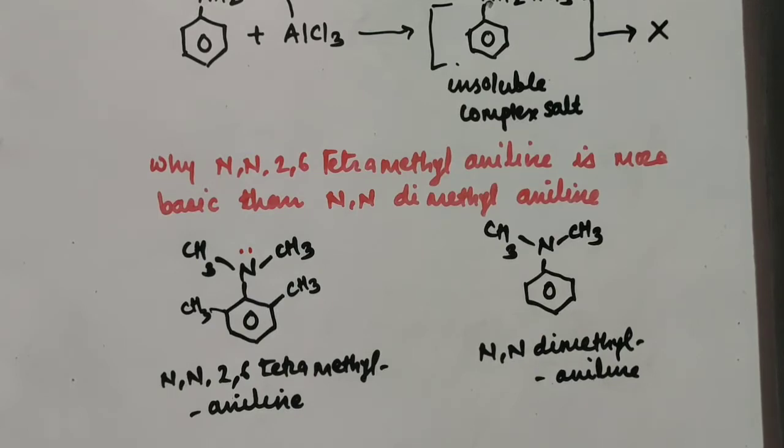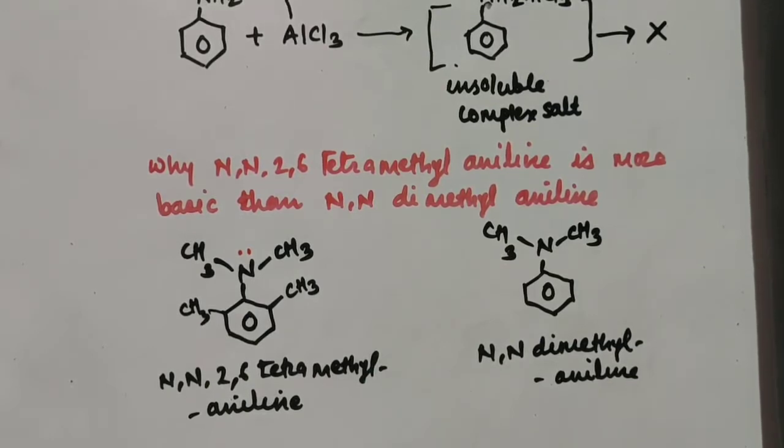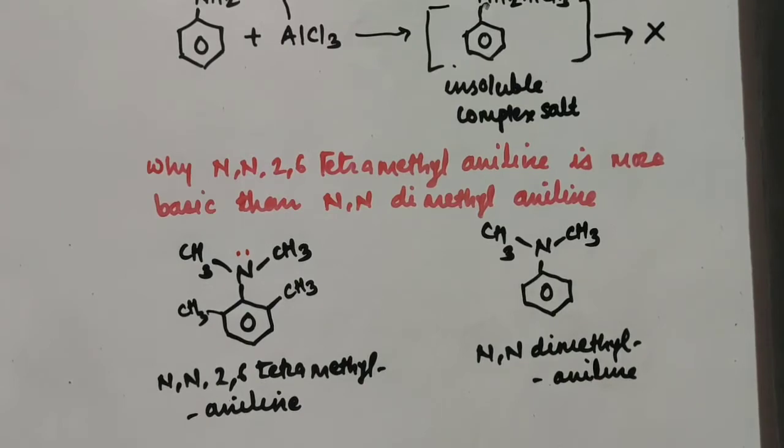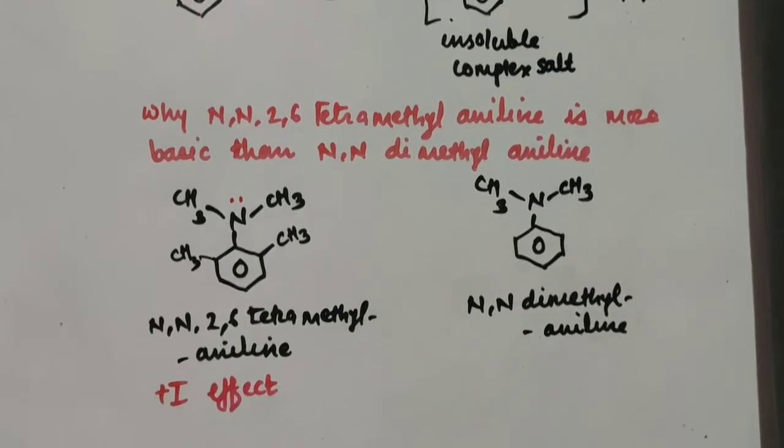So what is basicity? Basicity is nothing but the ability of a compound to donate an electron pair for bond formation. And here in this case, as the electron pair is easily available for bond formation, it is basic in nature. And as all the groups are electron releasing groups towards the nitrogen atom, they show the positive inductive effect. So here you can explain the basicity of these two compounds on the basis of the plus I effect, the positive inductive effect.